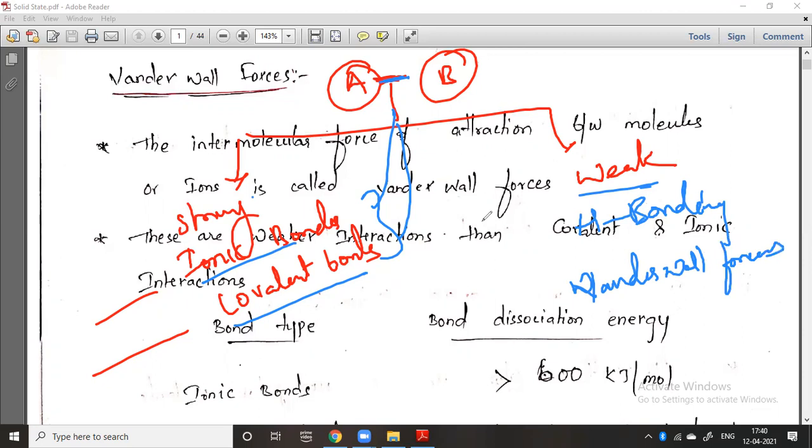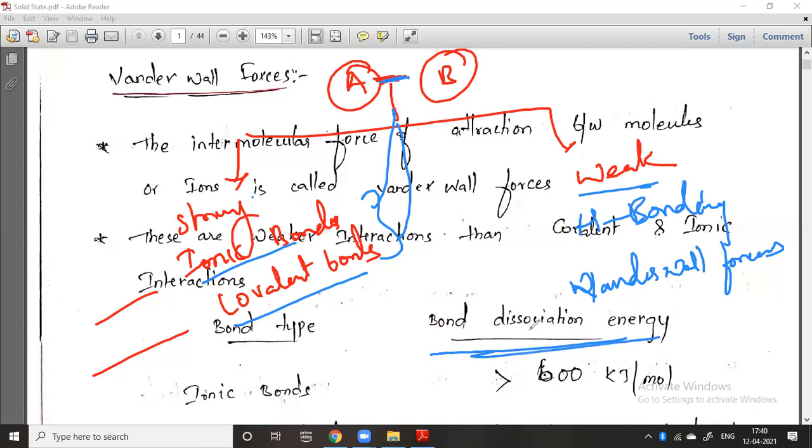So there are two types of interaction between any two atoms. Generally, two atoms can make a bond by making certain interactions. Those interactions are ionic bonds, covalent bonds, hydrogen bonds, or van der Waals force of attraction. Ionic bonds are very, very strong compared with covalent bonds, and covalent bonds are also very strong, having much stronger attraction compared with the hydrogen bond. So you know that. The bond dissociation energy I have written here.